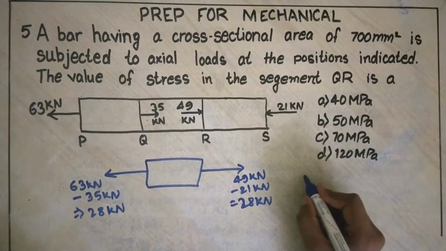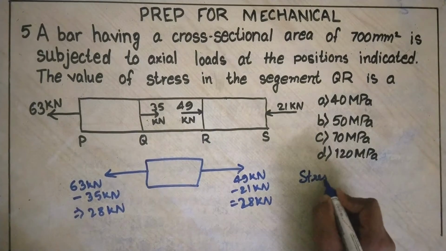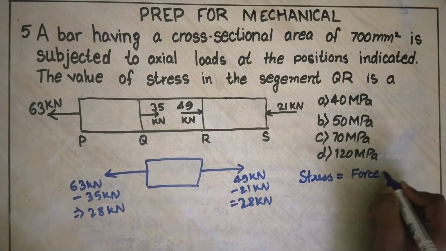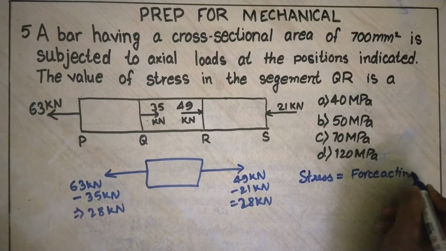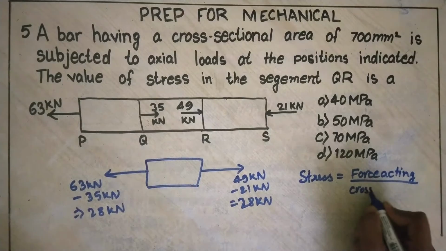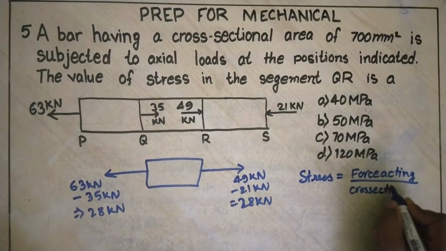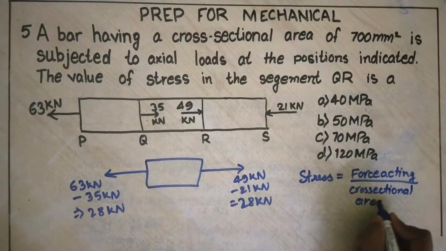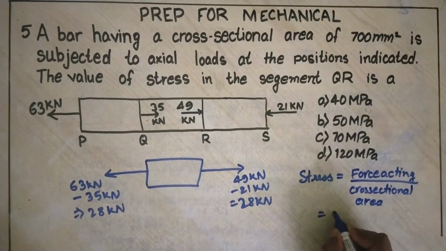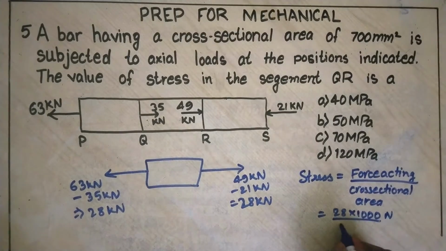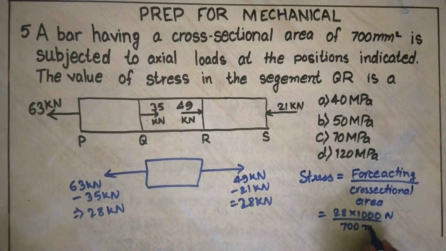So the stress will be equal to force acting divided by cross-sectional area. Here force is equal to 28 kilonewton, 28 into 1000 divided by 700 mm square.